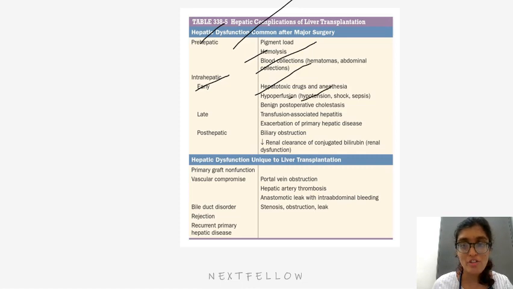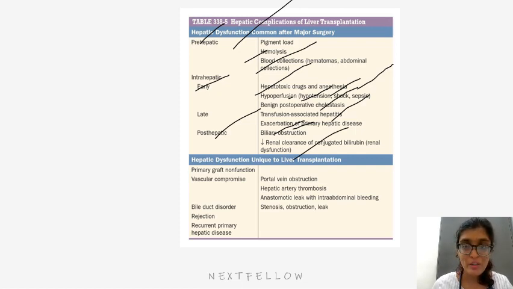Hypoperfusion will lead to hypotension, shock, and sepsis. Benign postoperative cholestasis, transfusion-associated hepatitis. Exacerbation of primary hepatic disease. Post-hepatic will be biliary obstruction, decreased renal clearance of conjugated bilirubin, and renal dysfunction.